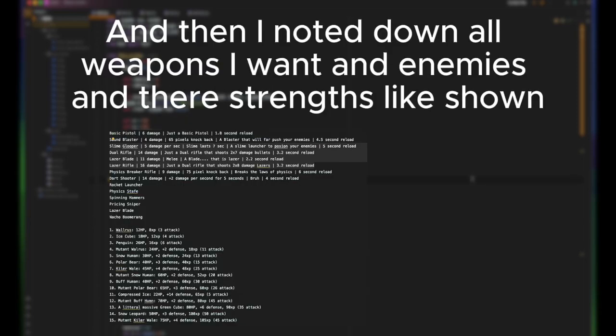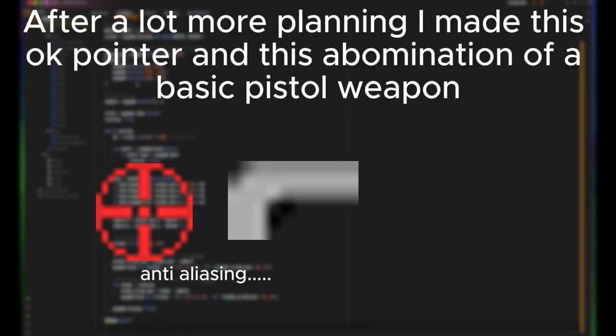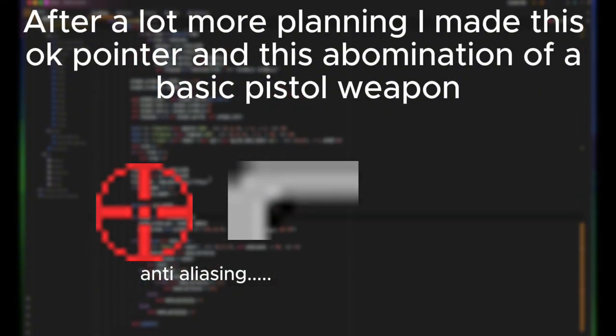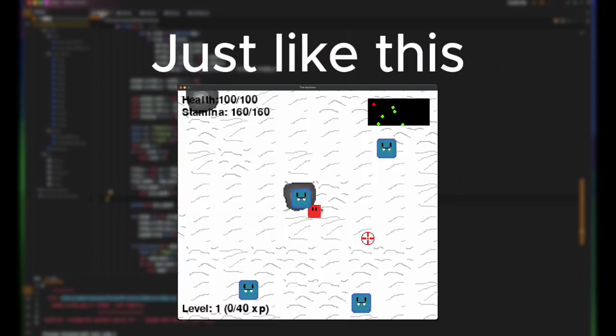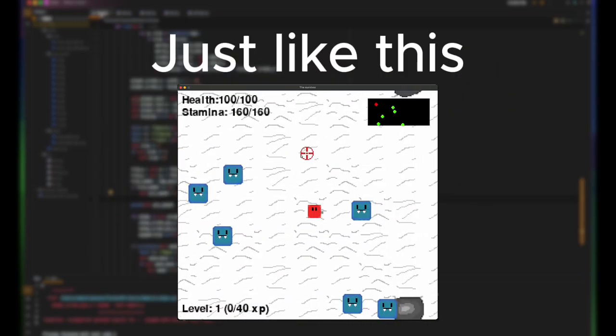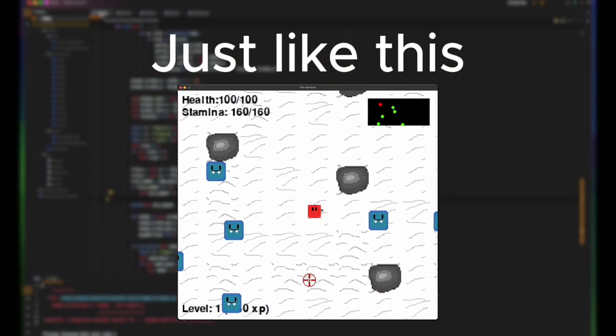And then I noted down all the weapons I want and enemies, and their strengths like shown. After a lot more planning, I made this OK pointer, and this abomination of a basic pistol weapon. I made the pointer be the mouse cursor and the gun change its facing direction depending on where the player is looking, which took way longer than expected.